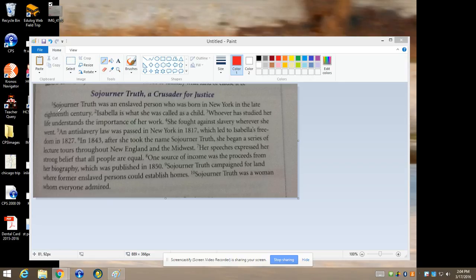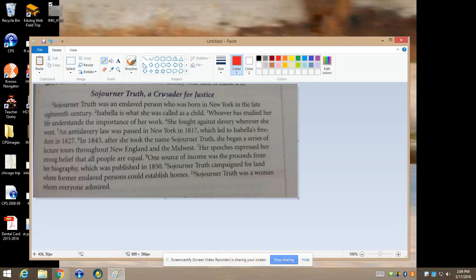And the first sentence, Sojourner Truth was an enslaved person who was born in New York in the late 18th century. So you're looking for words like who that set it off. And the first thing we see is this is a good place for it to divide. Let's see if I can draw on it. All right, so it should be able to divide right there. Now, this half reads like a complete sentence, and that is indeed your independent clause. This part is your subordinate clause.